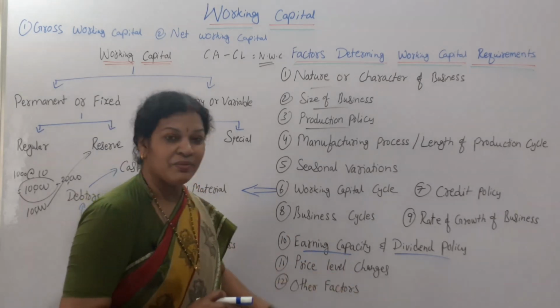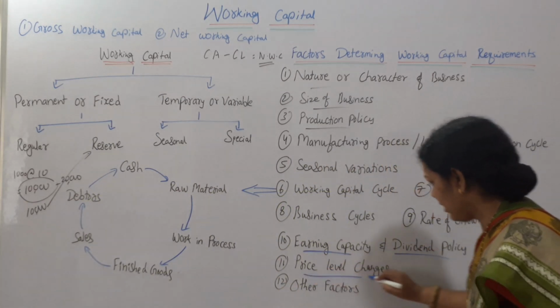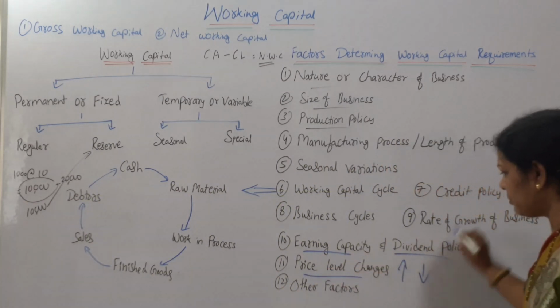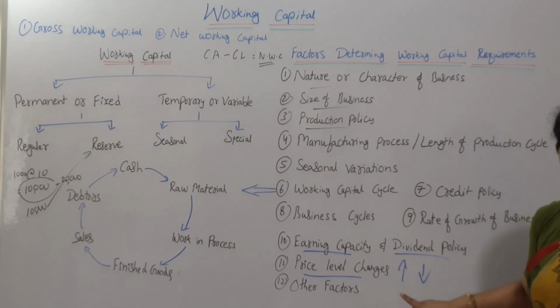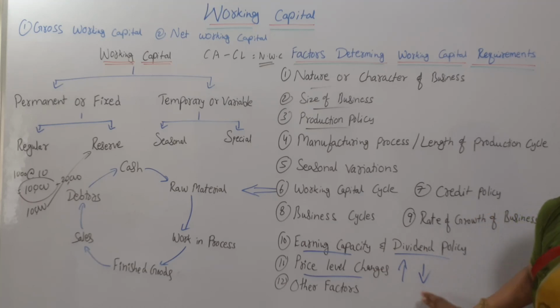In the same way, price level changes. Prices always vary. Sometimes they may be increasing, sometimes decreasing. If the prices of purchasing the material are increasing, then you need more working capital. If the prices are decreasing, well and good, you need less working capital to purchase the material.